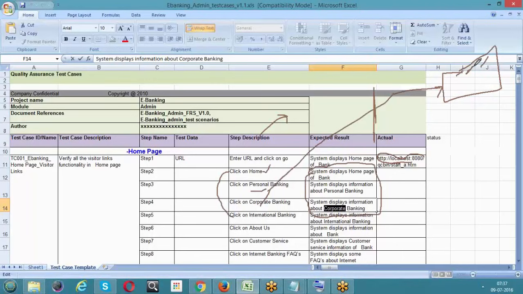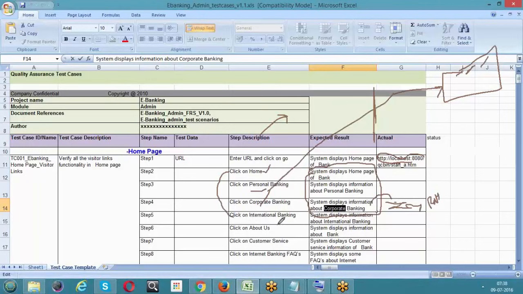The system will respond. You need to watch that response and write it in the actual result. System has moved into corporate banking. After that, we need to compare both expected and actual. If both are identical, the status is pass. Else it is fail. Simple.